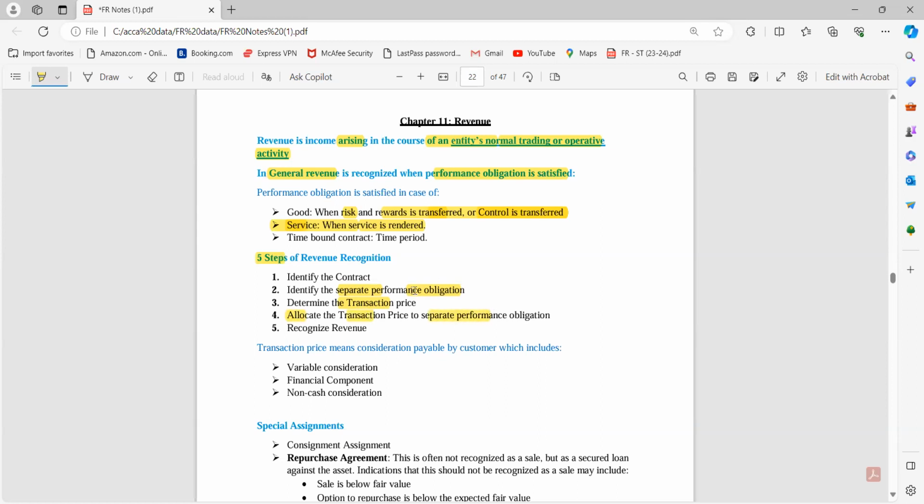I have to allocate the transaction price to that particular performance obligation, how much goes to that obligation, how much is for goods, how much is for service. First I see what the contract is, then I see whether the performance obligation is goods, service or both. Then what is the price of the goods, what is our total transaction price, then I will be dividing that transaction price to goods and services, and I will recognize revenue whenever the performance obligation is satisfied. When the services are discharged, when the goods are delivered, I will be recognizing the revenue.